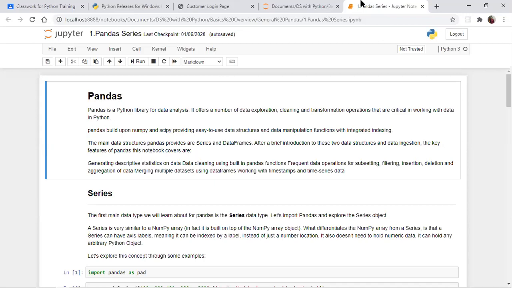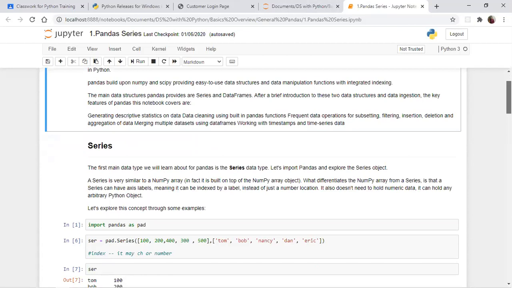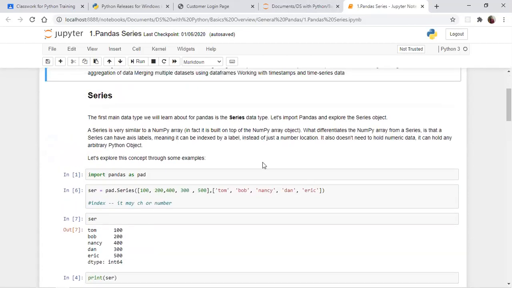Those kinds of things we will do with the series. Pandas is a very easy framework. Now, series is the very first thing that you are going to learn, a data type